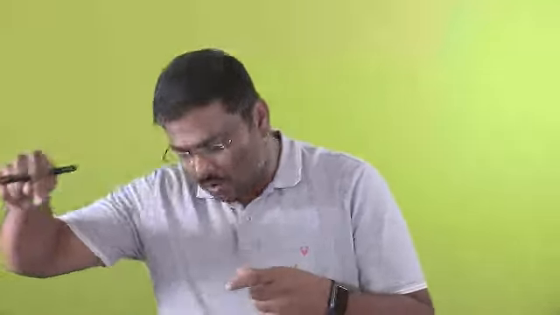Price is not changing, because I hope you remember yesterday's discussion. If the price of the product changes, you'll observe movement along the curve. Is the logic okay? Here, price is the same. Price is not changing, but the income of the person is changing. Now, as a result of change in the income,